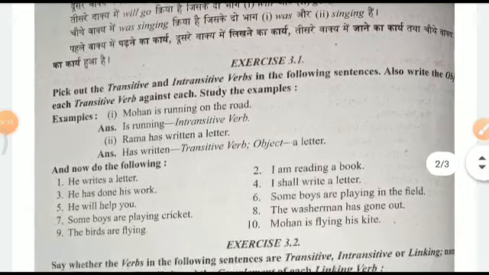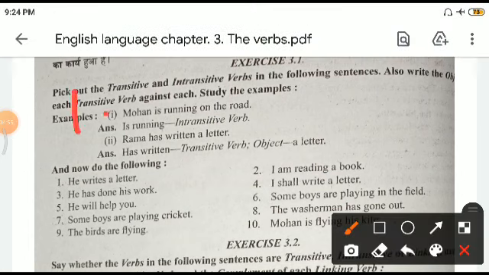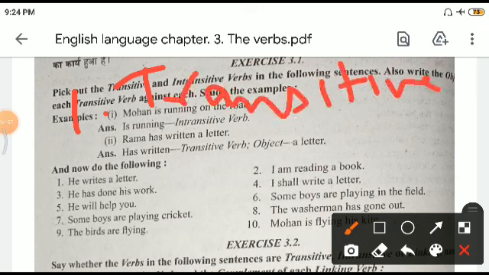See exercise 1.1. He writes a letter. Here what we have to do is pick out the transitive and intransitive verbs. So simple. If an object is there, it is transitive. If an object is not there, it is intransitive. He writes a letter. He is the subject and letter is the object. So the first one is transitive.